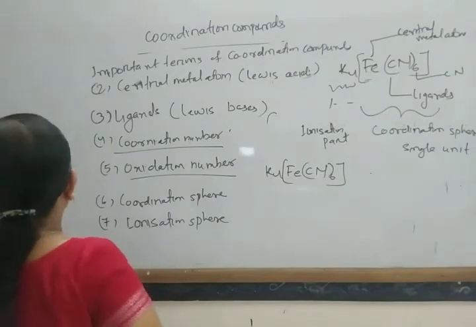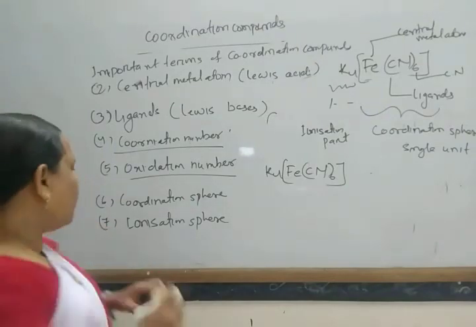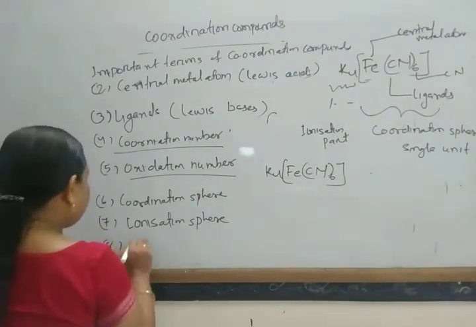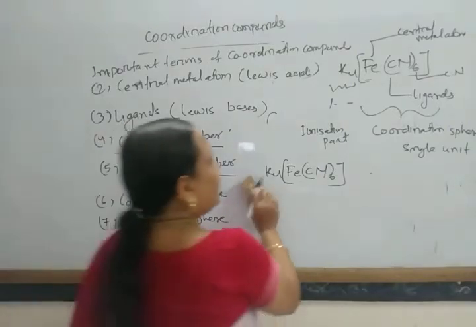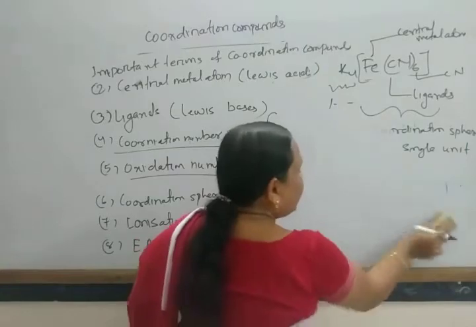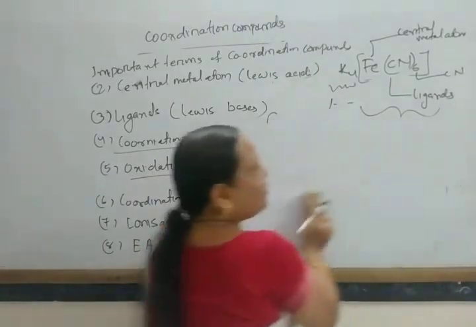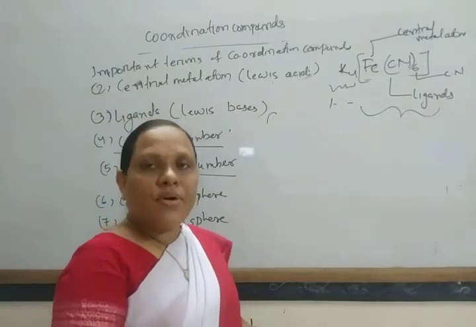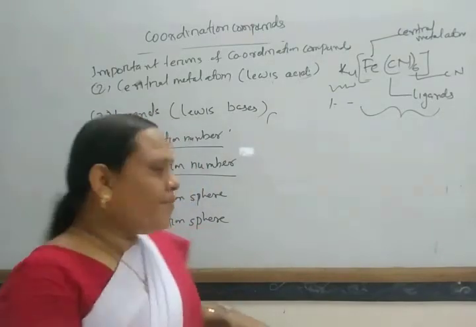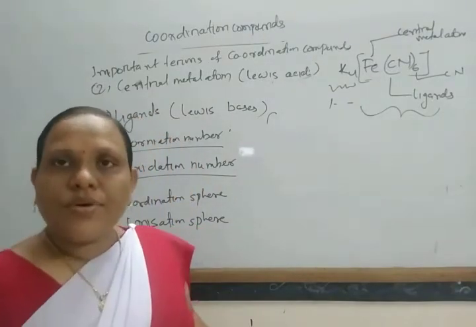Next, come to another term, the effective atomic number. So what is effective atomic number? How many coordinate bonds a central metal atom can form is generally governed by this effective atomic number rule.